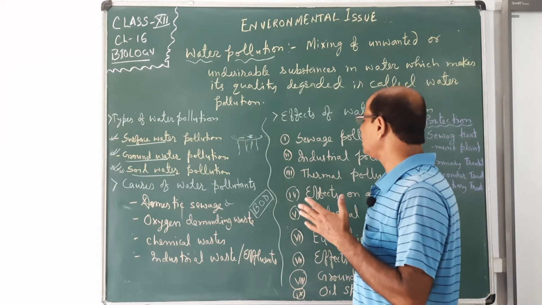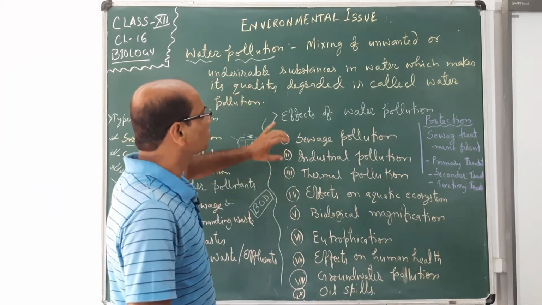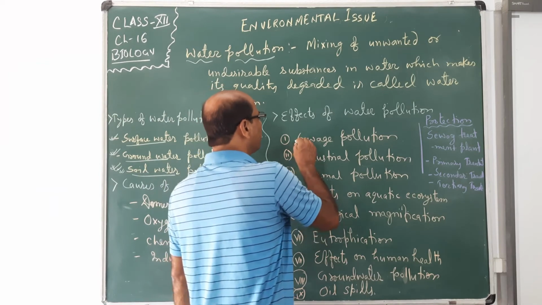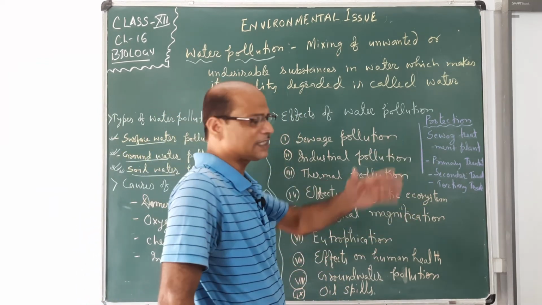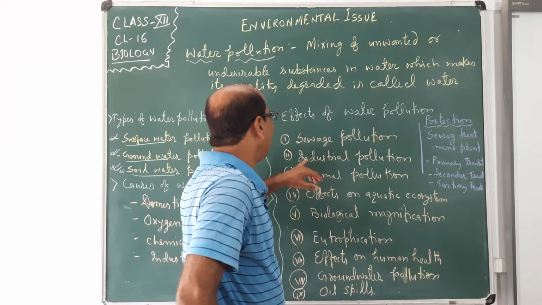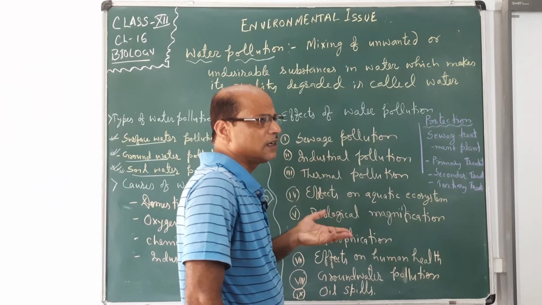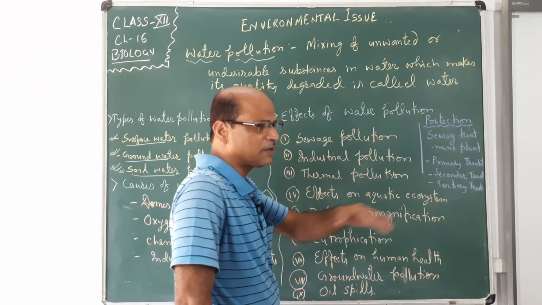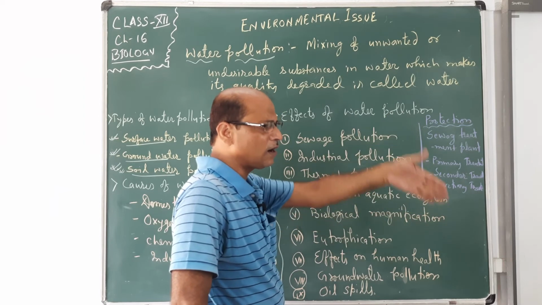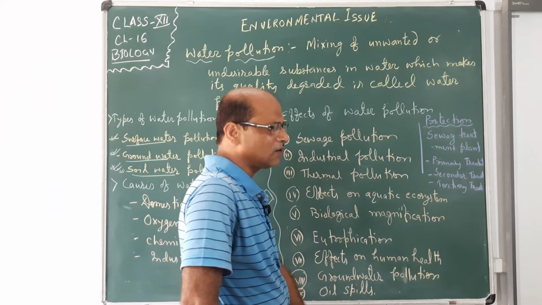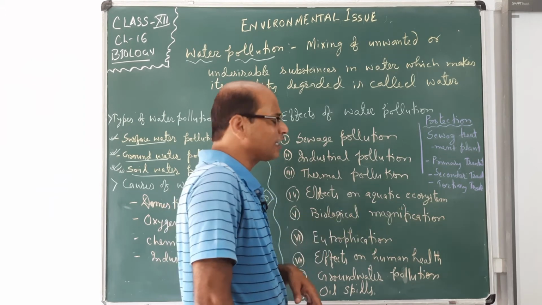Now see what effect water pollution has on us. So see, the sewage becomes polluted. Sewage means the water moving in the drain, and it becomes polluted. Sewage pollution takes place because the sewage is present just nearby the houses, and if the polluted water is there, then it will go inside the underground and make the underground water polluted. The soil water is also polluted there.